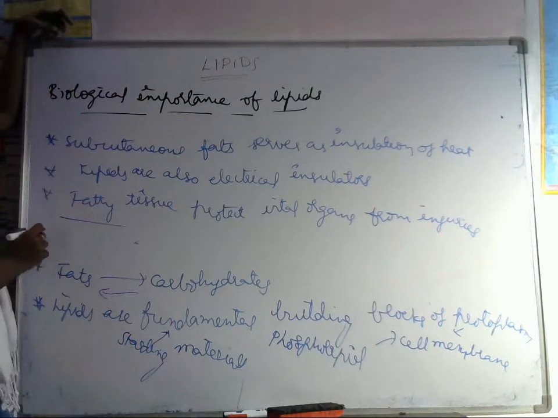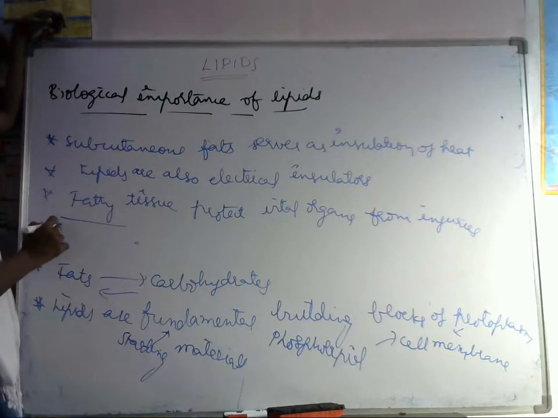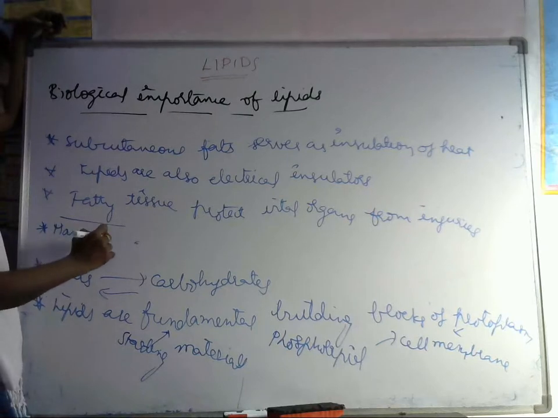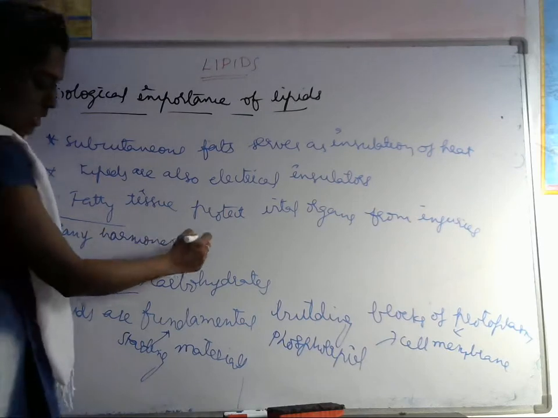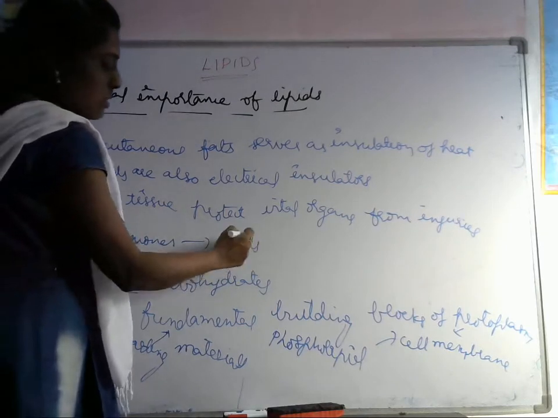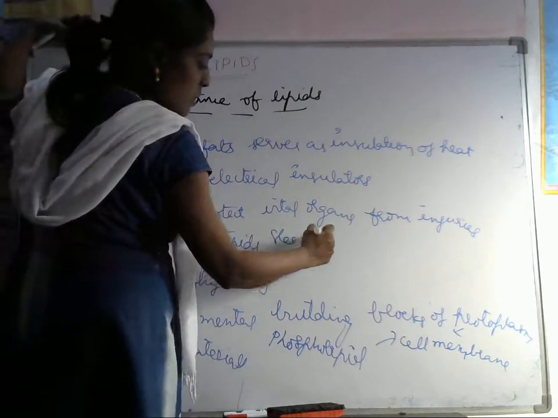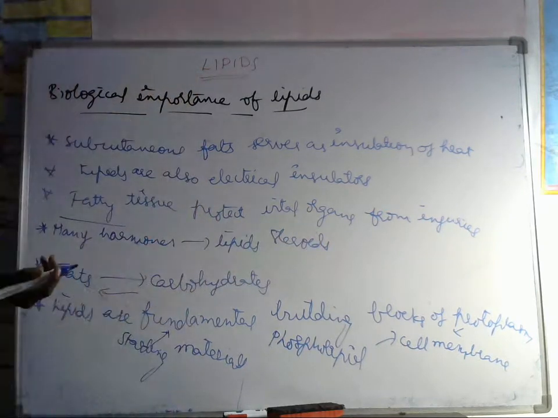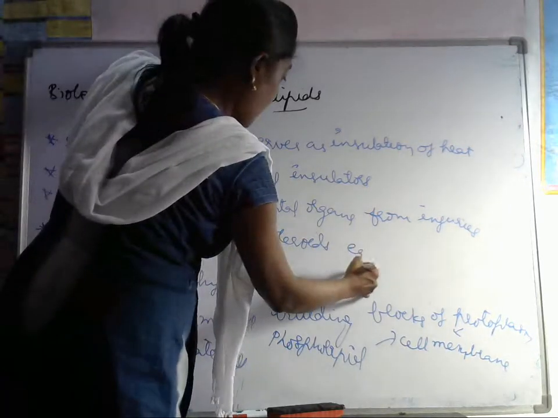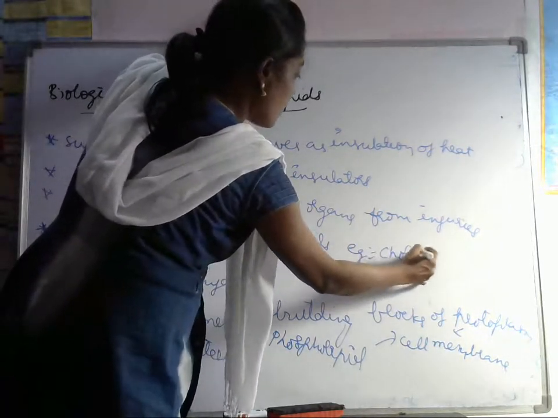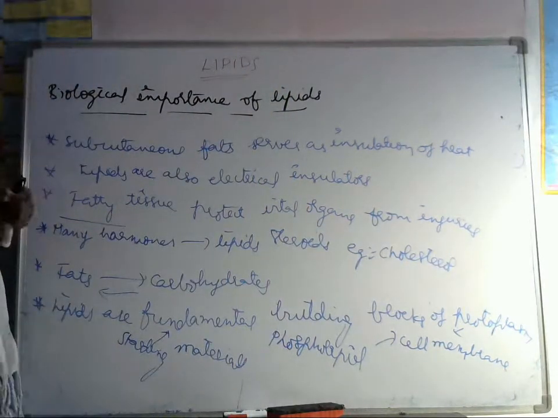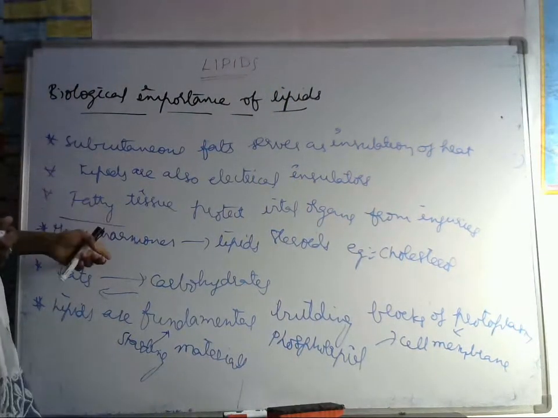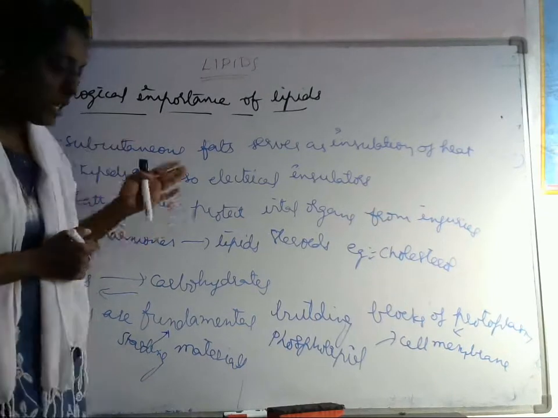Next, many hormones are lipids only. Hormones are lipids, for example steroids. If you take the example of cholesterol, it is a steroid actually, but it mainly belongs to the lipids.